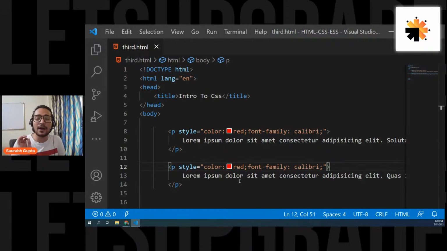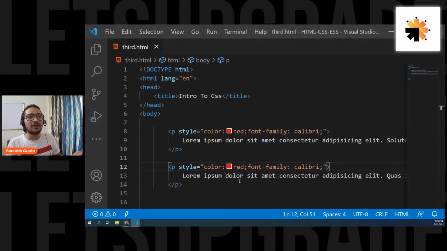Is that clear? That's one disadvantage of inline CSS. Basically, if you want to apply the same thing to multiple elements, you have to write that CSS again and again. You have to repeat your code. Is that clear, everybody? But remember, guys, inline CSS is not wrong. You can use it, but you have to understand when to use it and when not to use it.